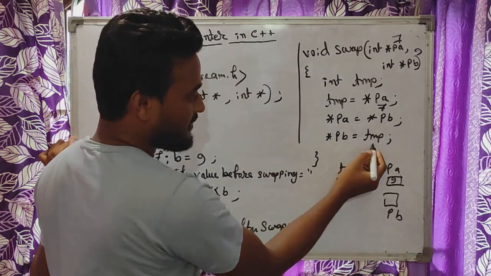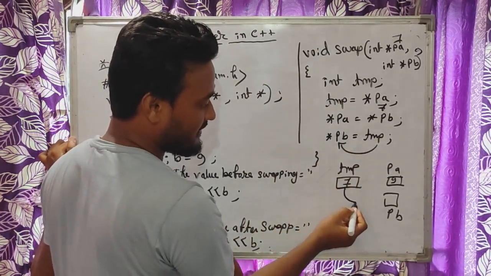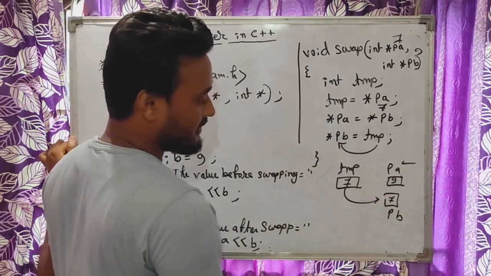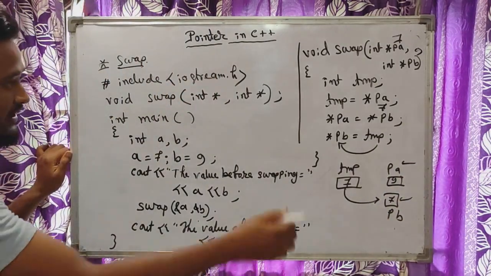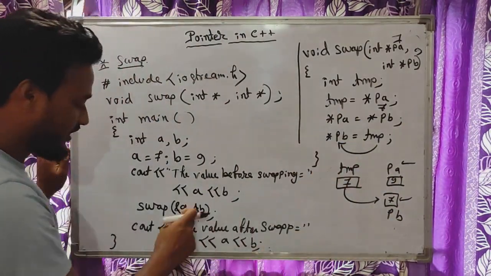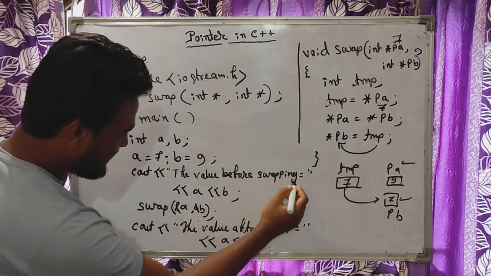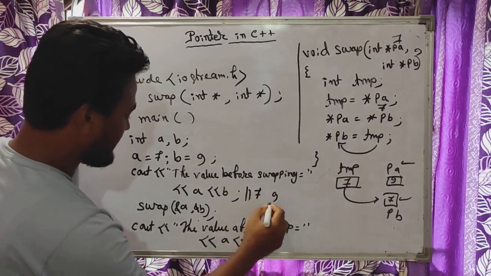Now in this statement the temp value is assigned to PB. That means what is the value in temp? 7. So 7 is assigned to PB. So you can see here inside this PA we have 9 and inside PB we have the value 7. And since we are giving the reference, the values get exchanged here. Initially A is 7 and B is 9.